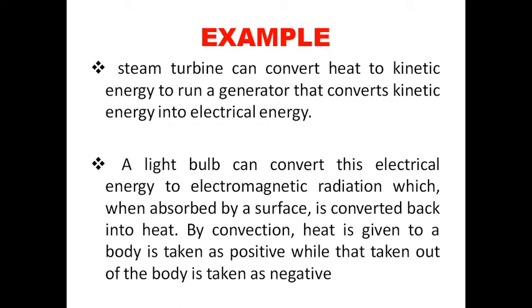Second example, a light bulb can convert electrical energy to electromagnetic radiation, which, when absorbed by a surface, is converted back into heat. By convention, heat given to a body is taken as positive, while heat taken out of the body is taken as negative. These are the examples of heat.